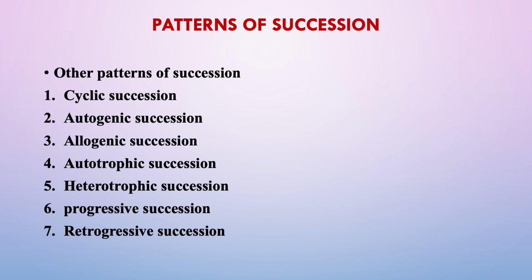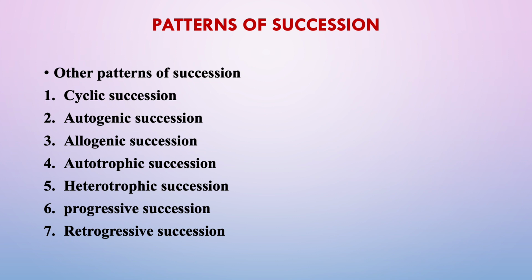I even forgot to mention the allogenic succession in between. When factors external to plants cause succession, it is called allogenic. Allogenic succession may be due to major environmental changes beyond the control of the indigenous organisms.